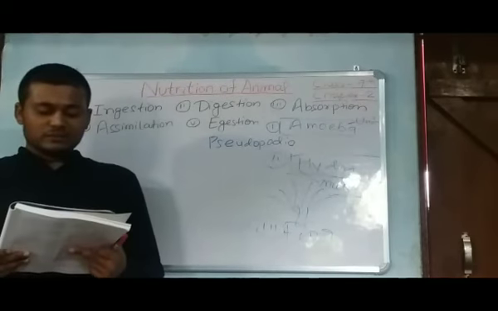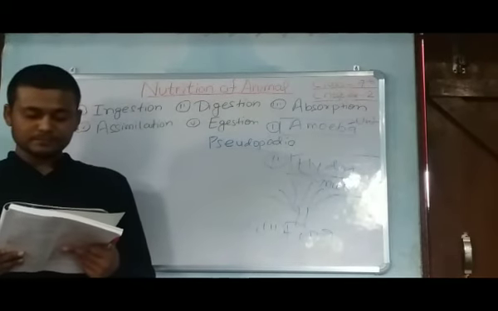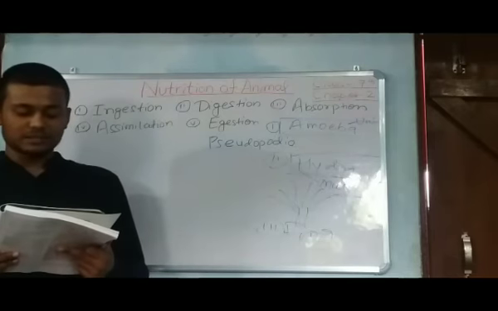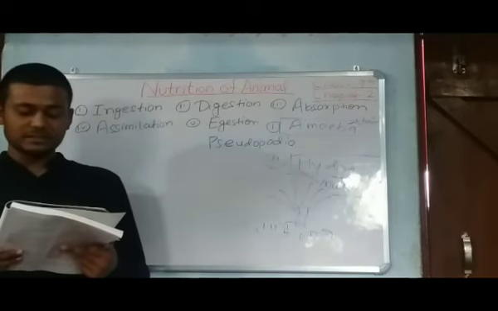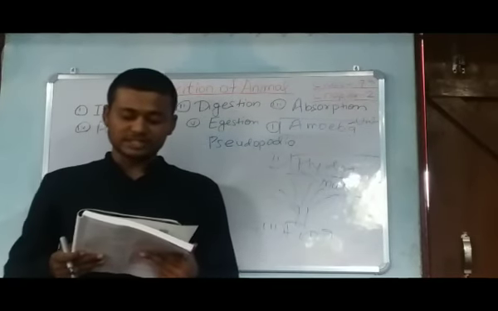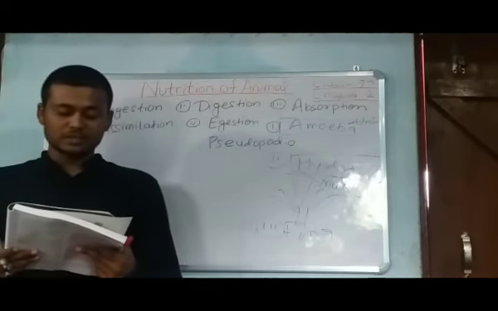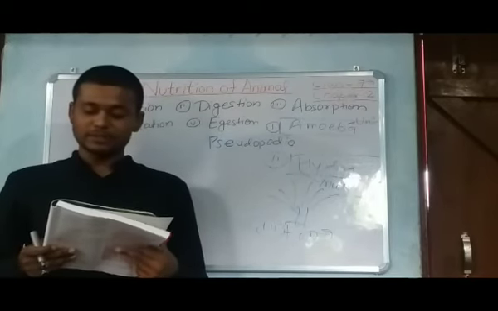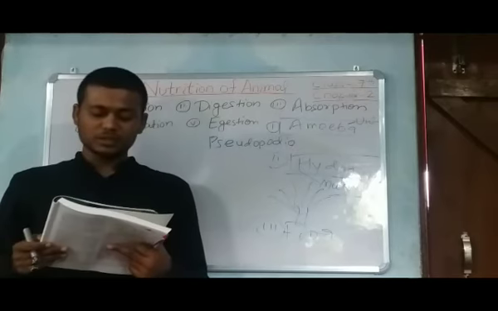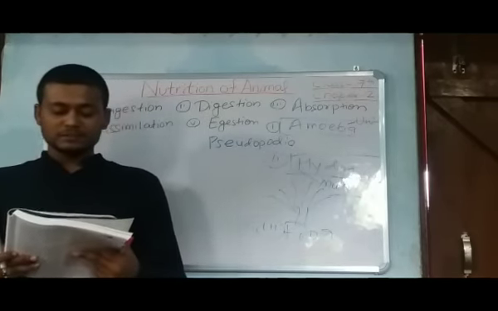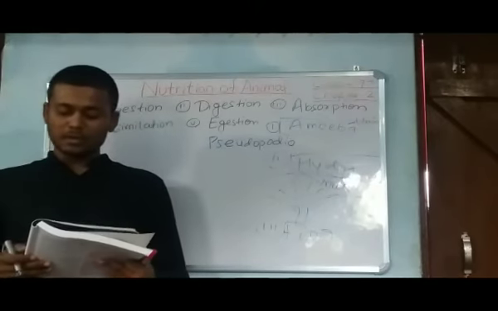The unicellular paramecium has a stiff hair-like structure called cilia all over its body, which are used for ingestion. The constant movement of the cilia pushes the food particles into the mouth-like structure of paramecium. The rest of the nutrition process is similar to amoeba. Okay, so this is all about paramecium.